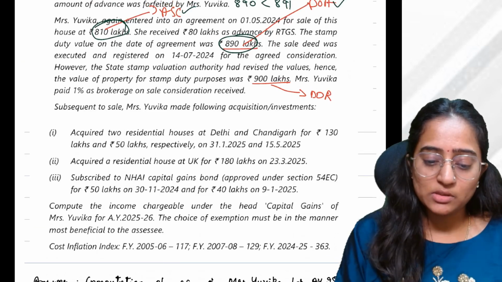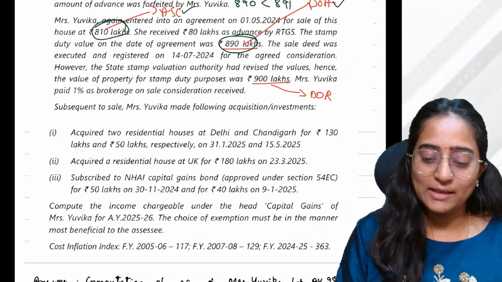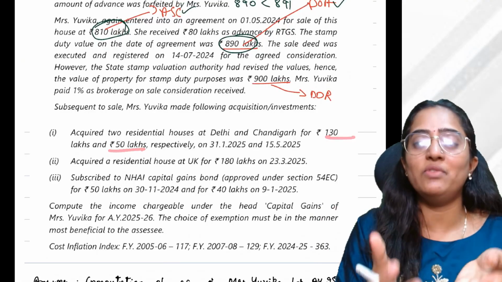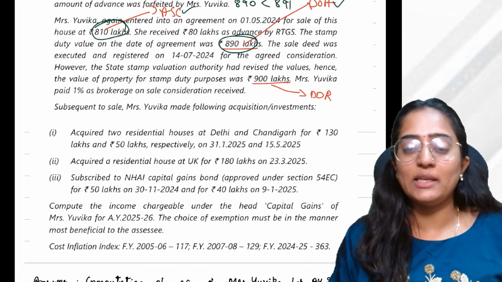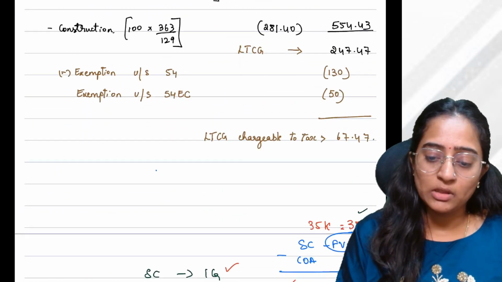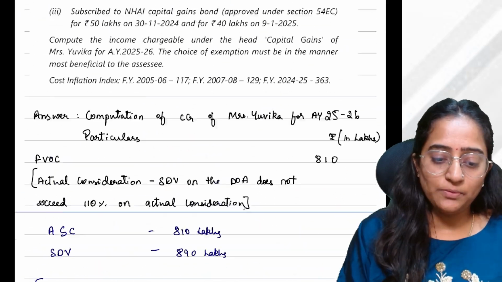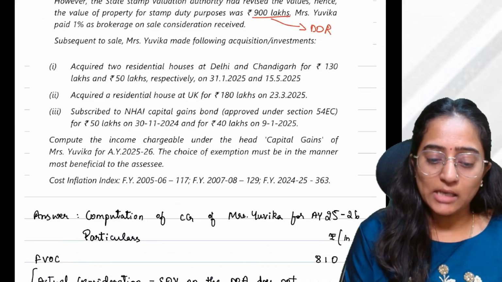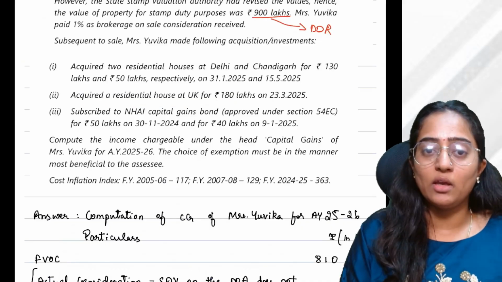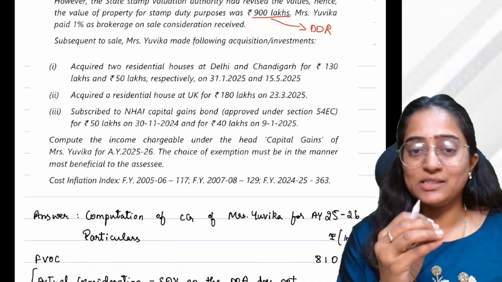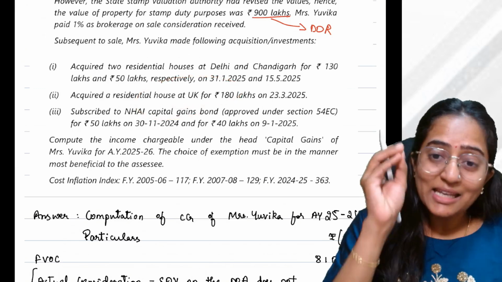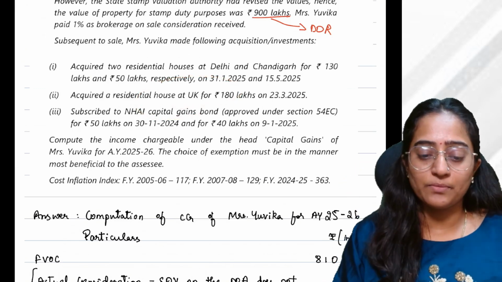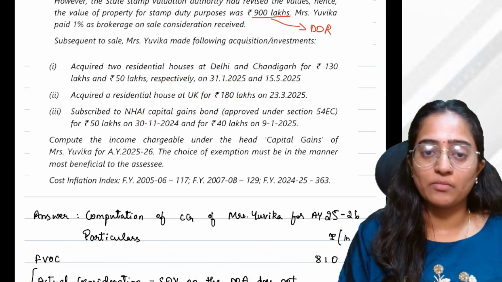What is that exemption? Option is given to you. You take exemption of 130 or 50. Which one will you take? Yeah, obviously the higher one. Higher the exemption, lower the capital gain tax I need to pay. So you would take 130, Section 54F. Next, acquired residential house at UK. People, in order to get exemption under section 54, you should buy the property in India, not outside India. So this is out of scope.